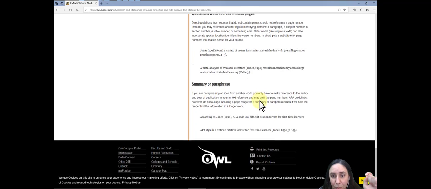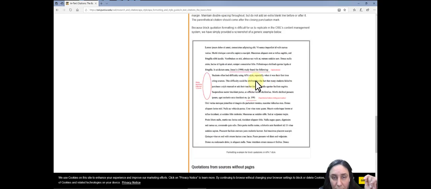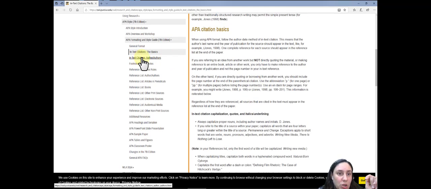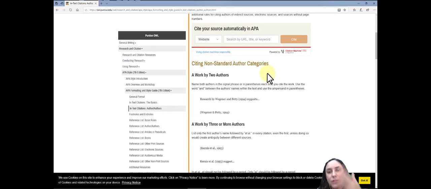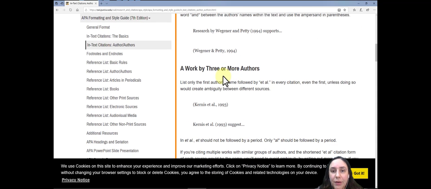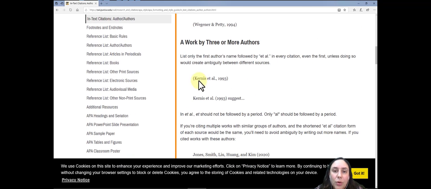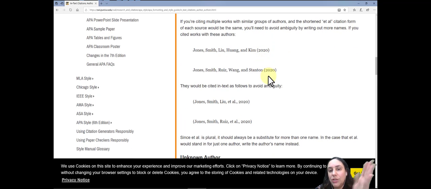Right here is an example. What to do without pages, if your source doesn't have any pages, what I was mentioning earlier about the paragraph. And more information about authors in text, because it's mostly about linking the author within the body of your essay to the matching reference entry. So you know what to do when you have works by 2 different authors, or here's how you would do it if the source has 3 or more authors, and examples on how to set those up as well.